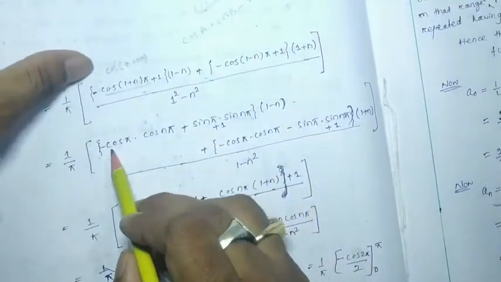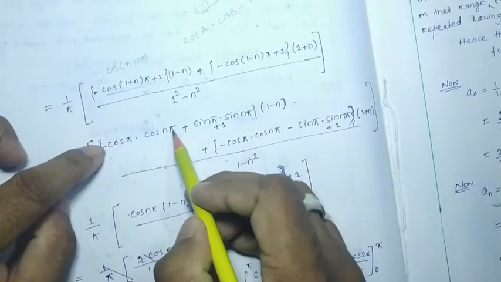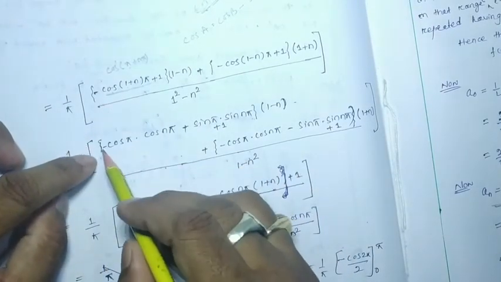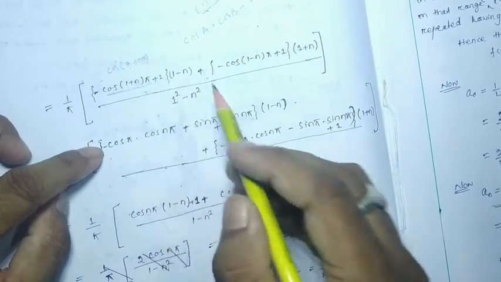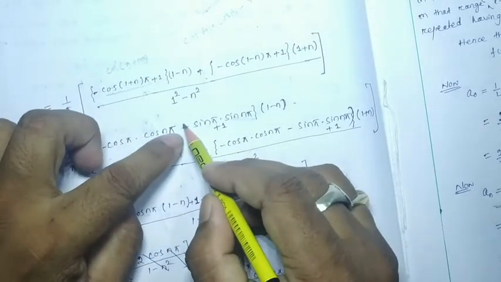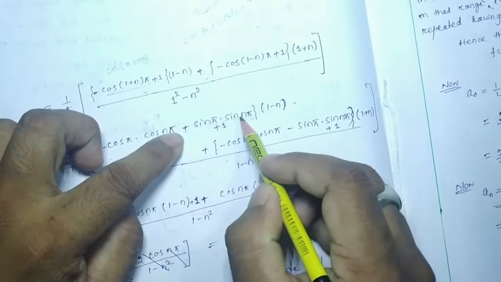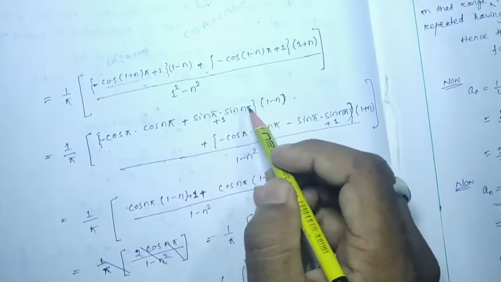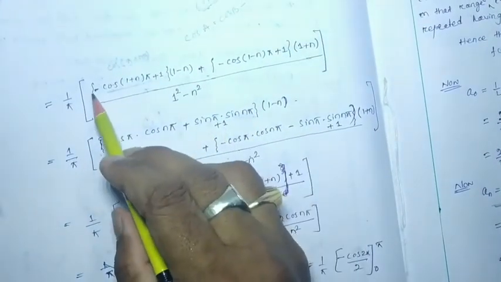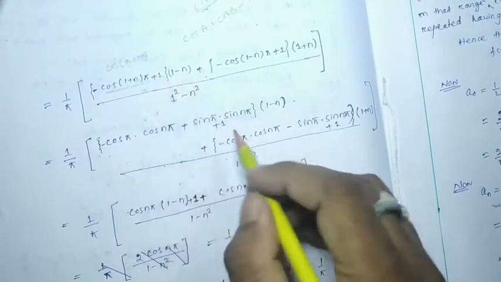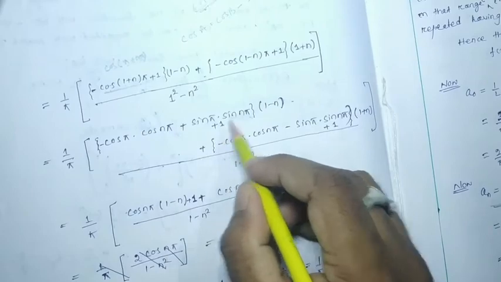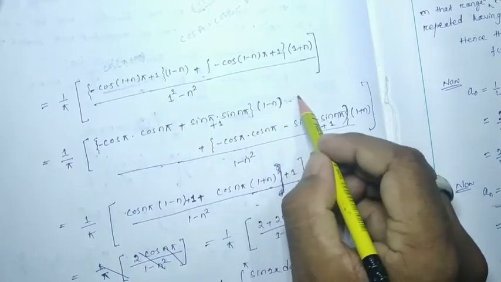So it will be cos a into cos b, minus is here, so minus sin a into sin b. It should have to be minus sin a into sin b but already minus is here, so it will be plus, and plus 1 is here, plus 1 into (1 minus n). Clear?